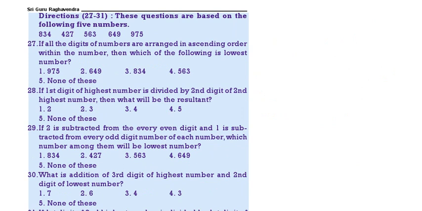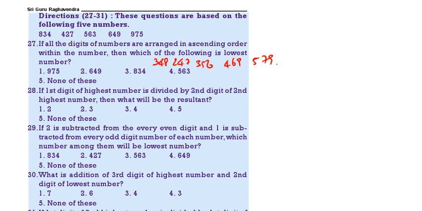If all the digits of the number are arranged in ascending order within the number, so within the number if you arrange in ascending order, we will get 348, 247, 356, 469, 579.